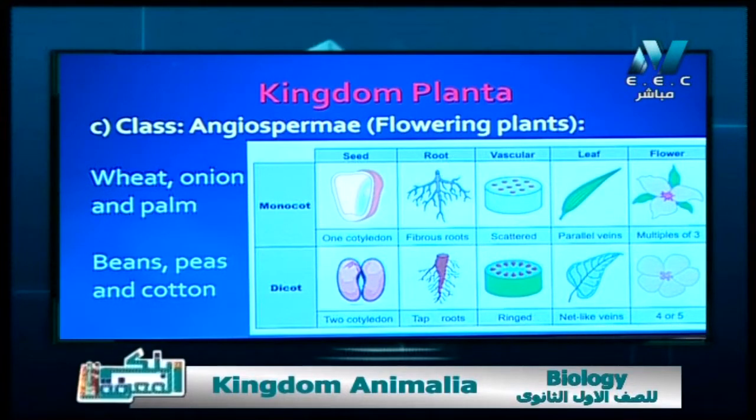4 leaves or 5 leaves in each whorl, in each circle, and we call them tetramerous or pentamerous. So the flower is trimerous in case of monocotyledonous plants, and tetramerous and pentamerous in case of the dicotyledonous plants.